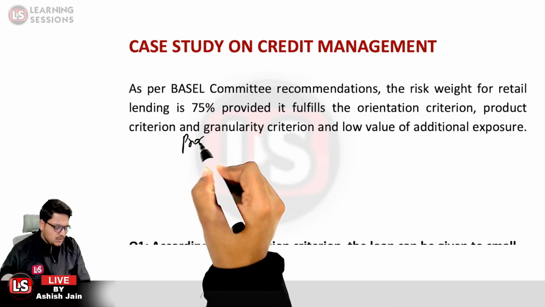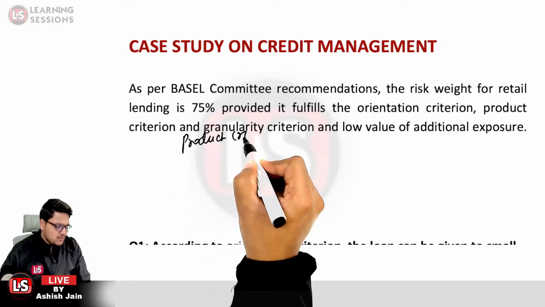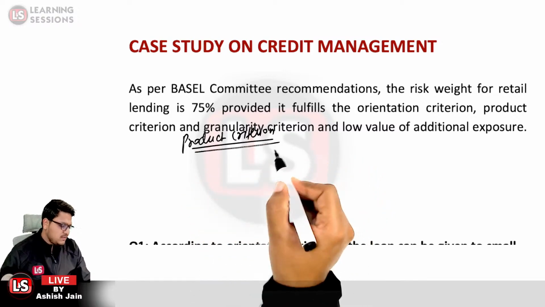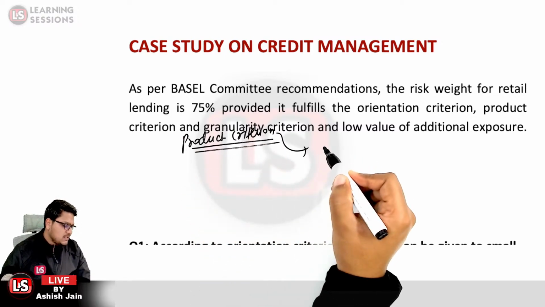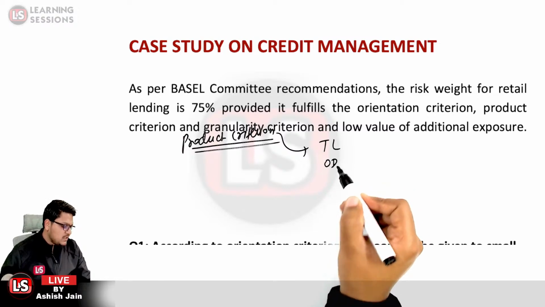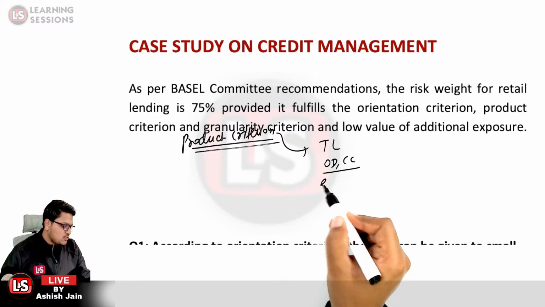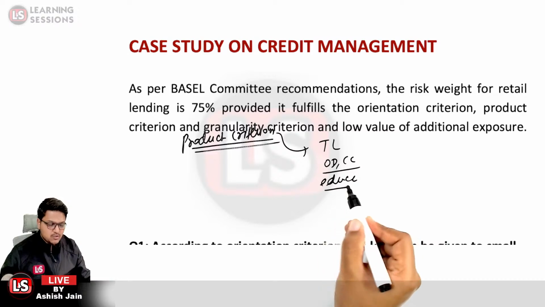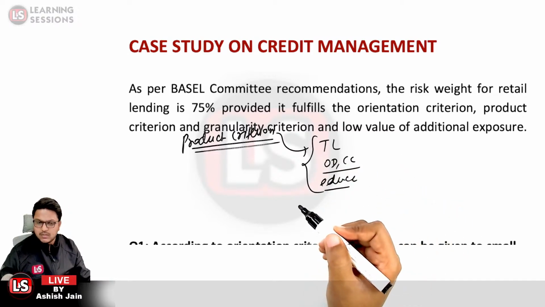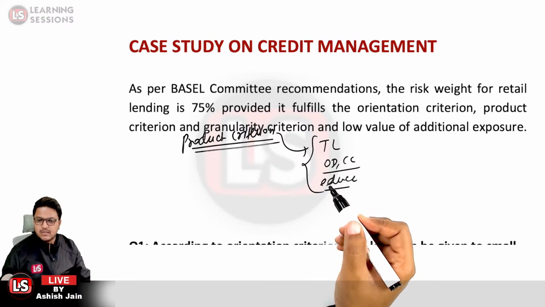Next, it is related to the product criterion. Under the product criterion, we are basically sanctioning the facilities. It could be in the form of term loans, an overdraft facility, a CC loan, an education loan, or a housing loan which can be sanctioned. So this is related to the different types of facilities and limits which can be sanctioned.